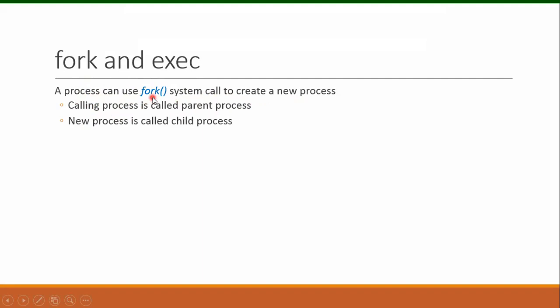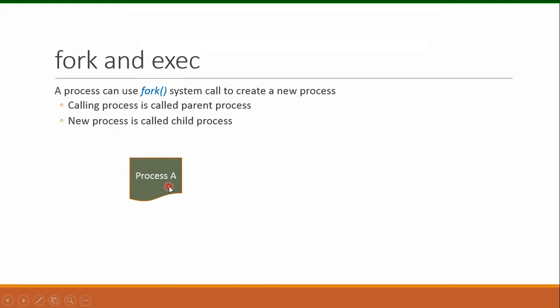The process that invokes the fork system call is known as the parent process. The new process is called the child process. The process that is created as a result of this fork system call is called the child process.